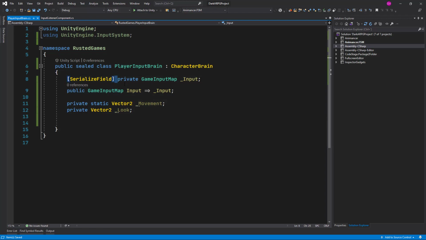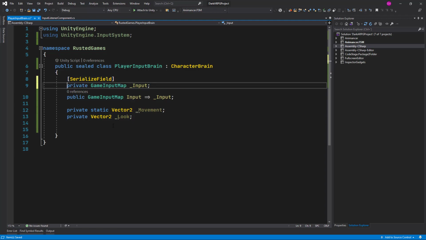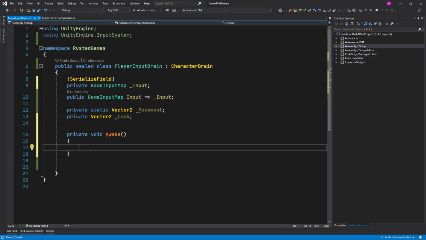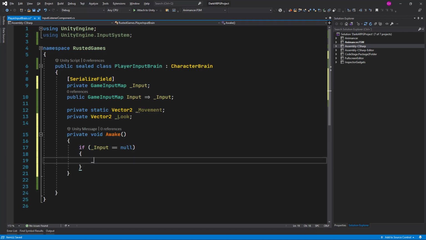So now we want to create an instance of the game input map in the awake method. So let's check again if input is null, then we add or create a new instance.